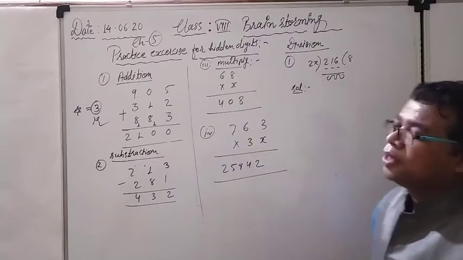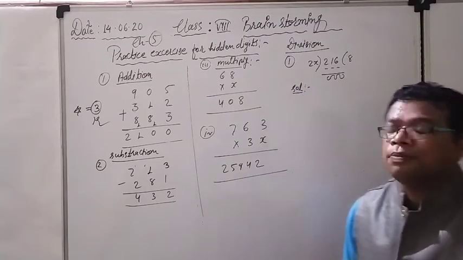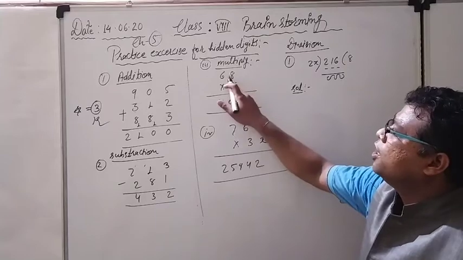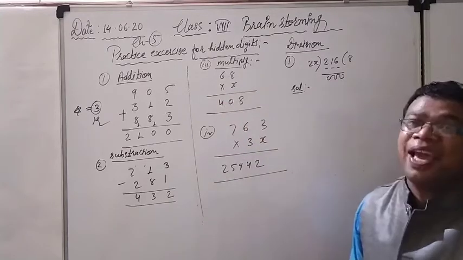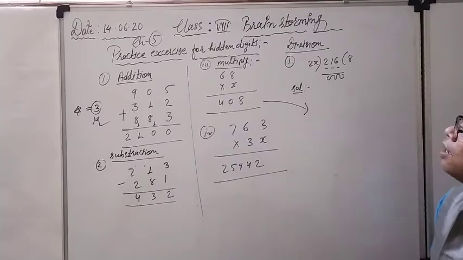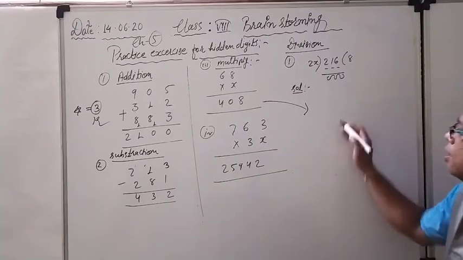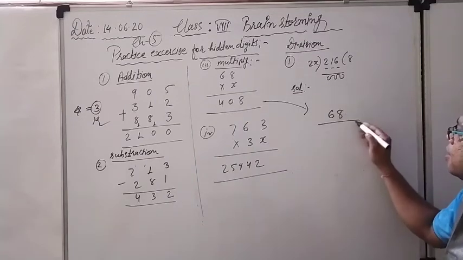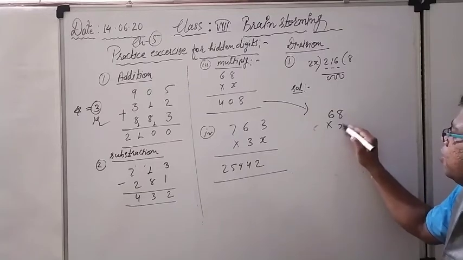See the third question, that is for multiplication. Again 68 multiplied by some digit x, and the result is 408. So again here I can solve it in many ways. The first method is the direct method. See here, directly you can think.